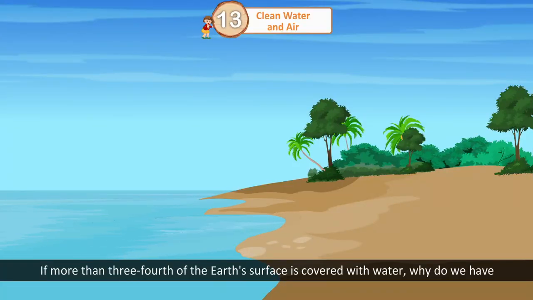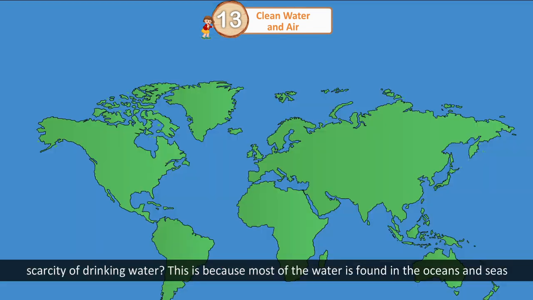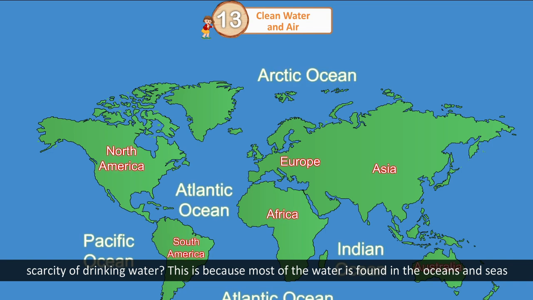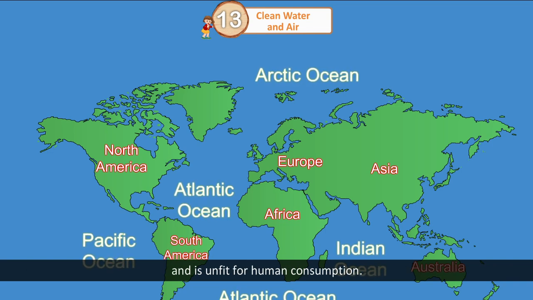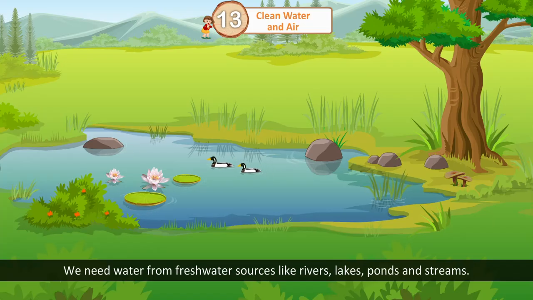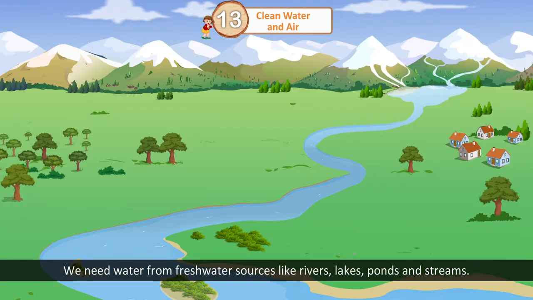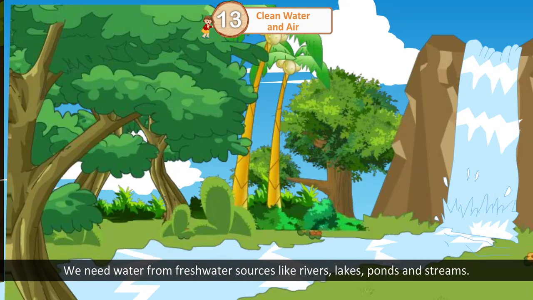If more than 3/4 of the Earth's surface is covered with water, why do we have scarcity of drinking water? This is because most of the water is found in the oceans and seas and is unfit for human consumption. We need water from freshwater sources like rivers, lakes, ponds, and streams.